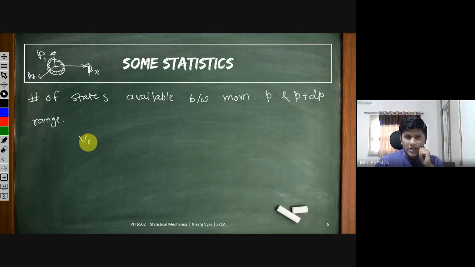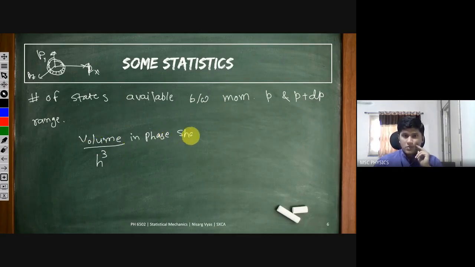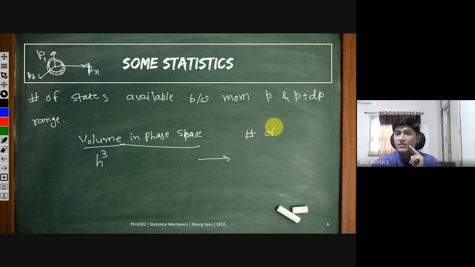Okay, I want your help in this then. In volume h cube in phase space, how many states are there? We are using quantum mechanical considerations now. I taught you this in the very first class, the recap class. In volume h cube in phase space, how many states are available?